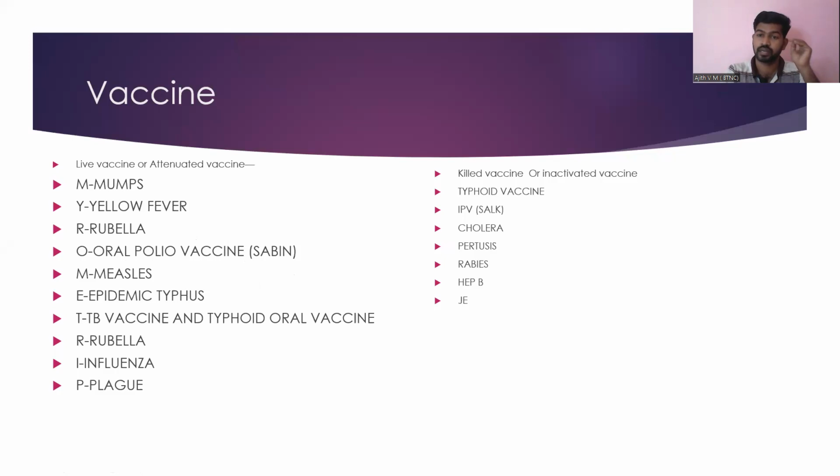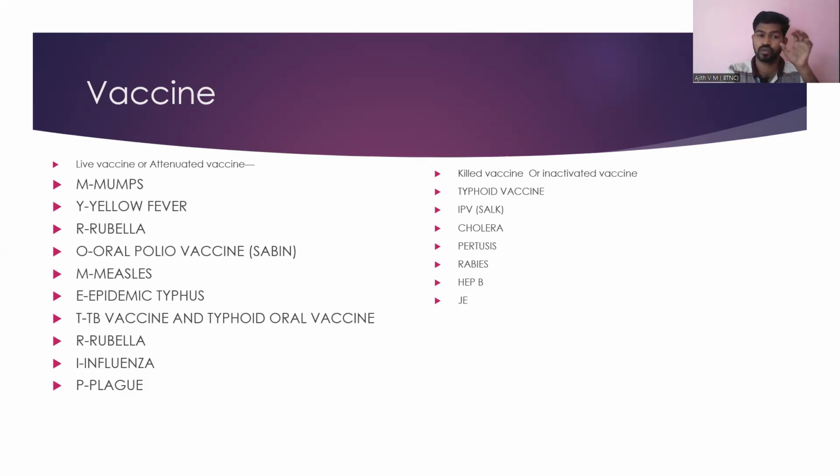Then M, another M for measles. E for epidemic typhus. Then T for TB vaccine. TB vaccine means BCG. Then one more T, just remember, typhoid. Same as OPV, we have typhoid that is in the oral form as well as injectable form. So the oral form of typhoid vaccine we can also consider as a live vaccine.